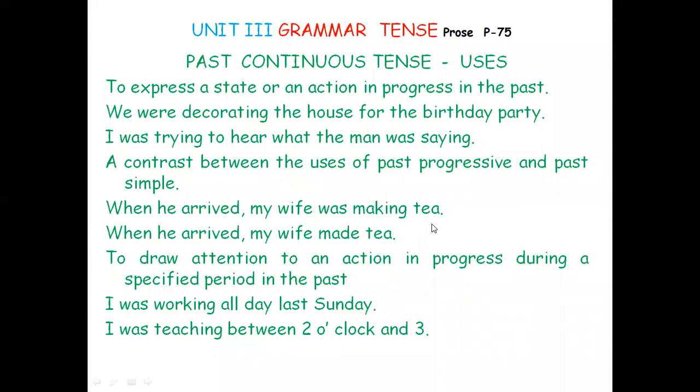When you want to contrast, to bring out a difference between past progressive and past simple, we use past continuous tense. We'll continue, and you have got a lot of exercises in the textbook, on pages 74, 75, 76 and so on. You have got explanations, tables and exercises. I have dealt with all these things, and it's a kind of guidance you can take from the textbook also, in addition to these slides. We'll continue in the next session now.